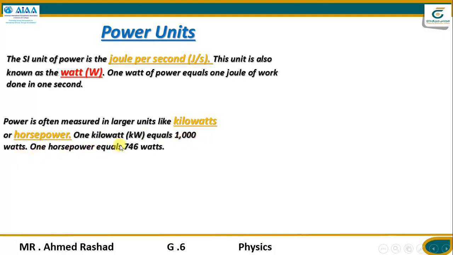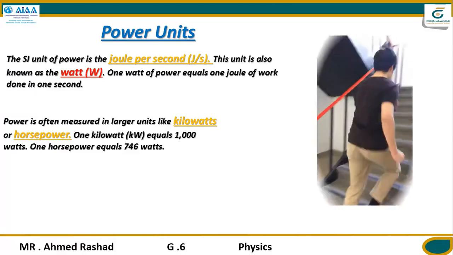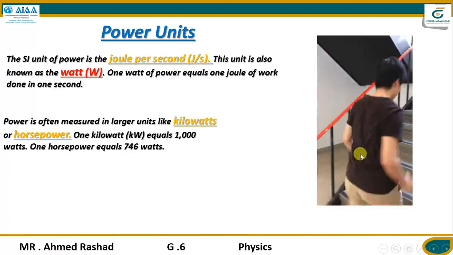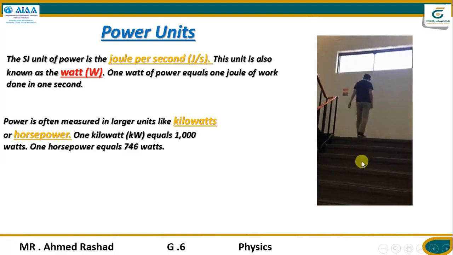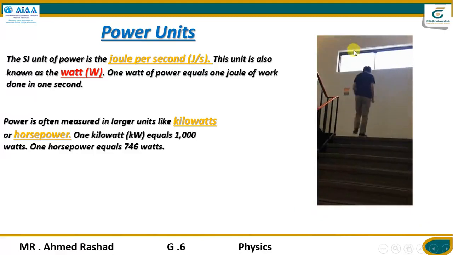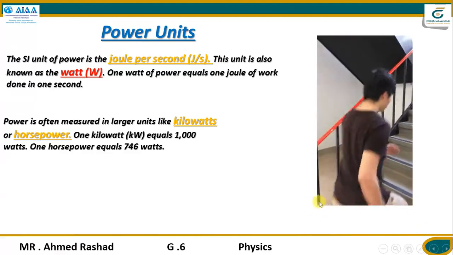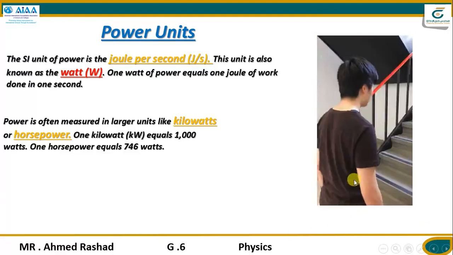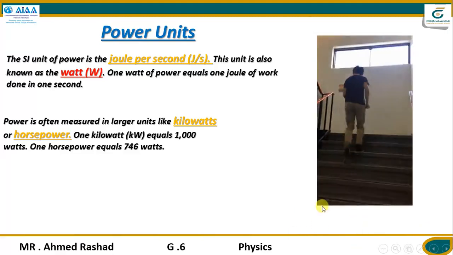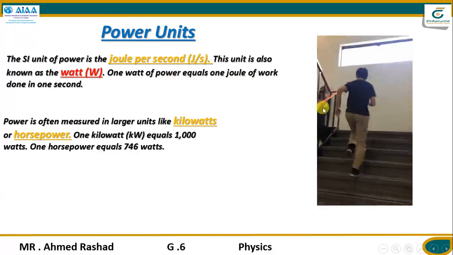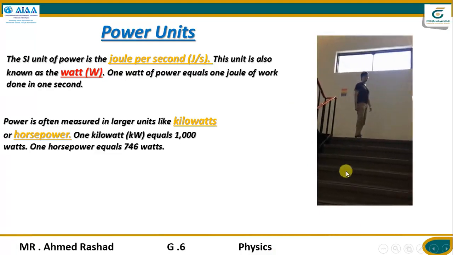746 watts. You can watch this video, which shows a boy going up the stairs by doing work. He is giving force with his leg to move upstairs, and this is the force's ability to do work. So the boy is applying force in this direction and motion in this direction, so making work. And the power can be calculated by the rate of work. The boy does it in the same time.